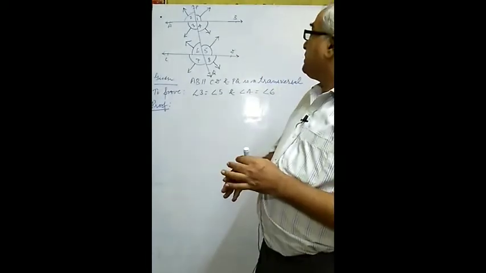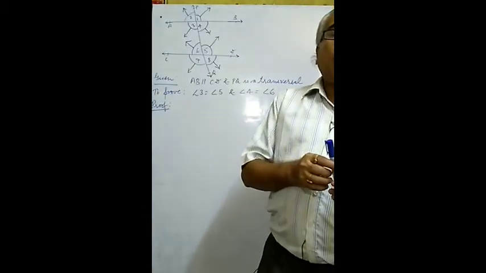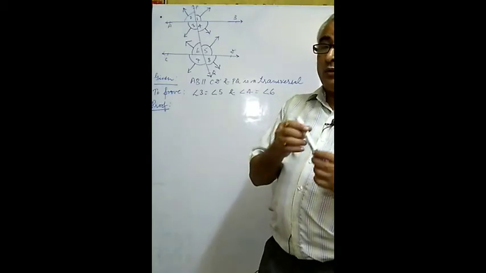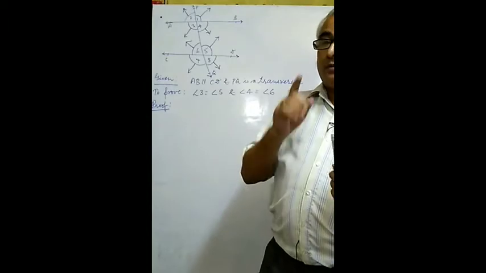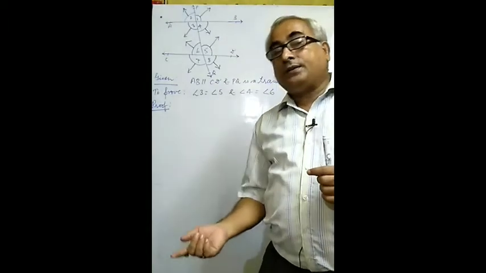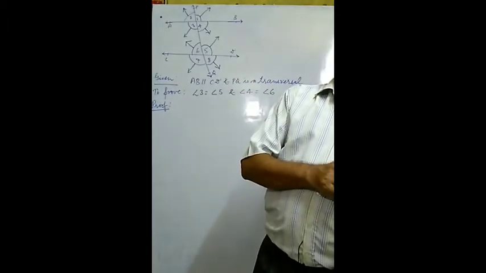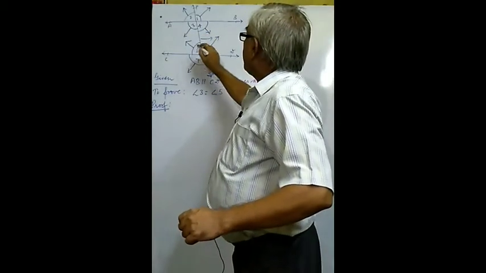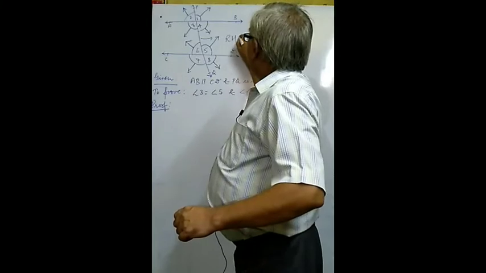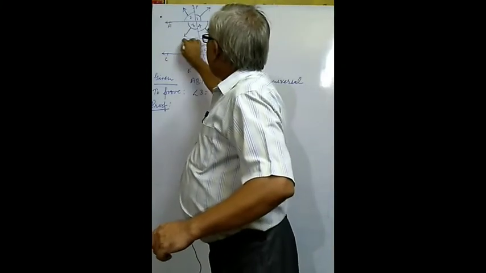And the third property is there, co-interior or co-exterior. For this purpose, we have to take the transversal. We go to the left hand side, we go to the right hand side of the transversal. You may observe this one is the right hand side of the transversal and this one is the left hand side of the transversal.